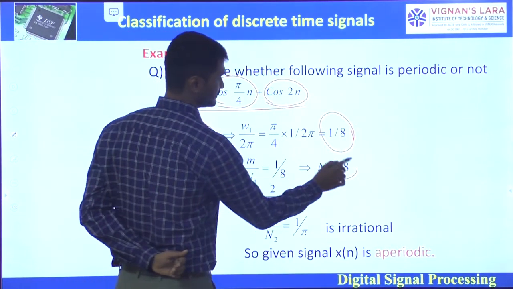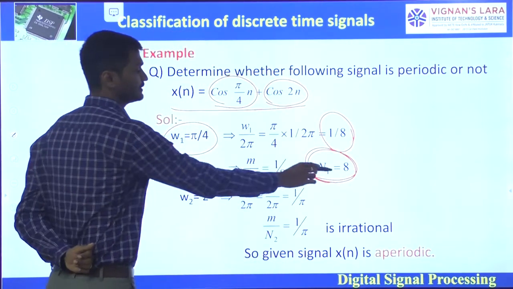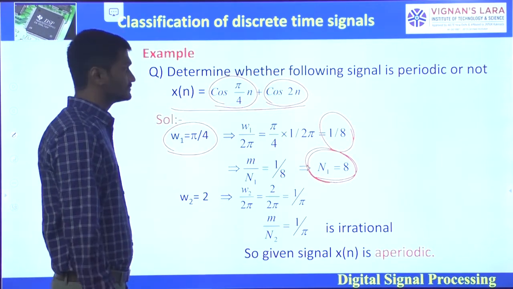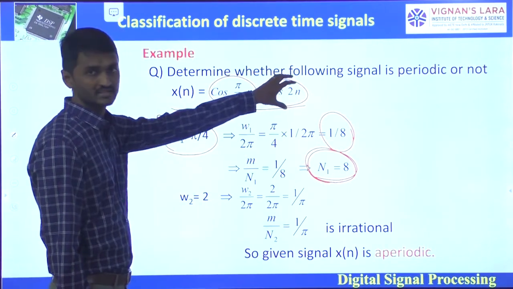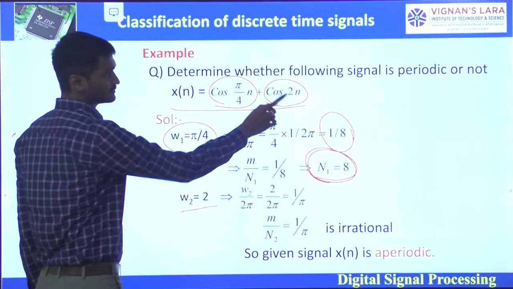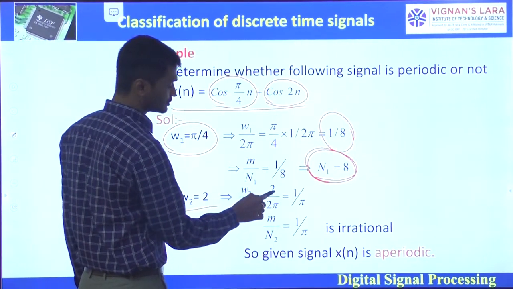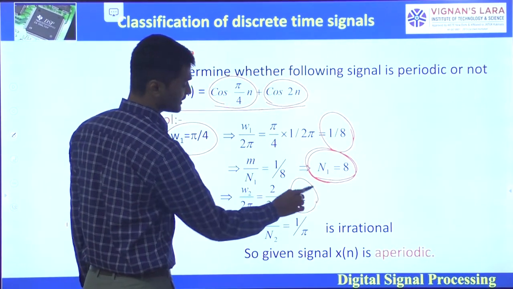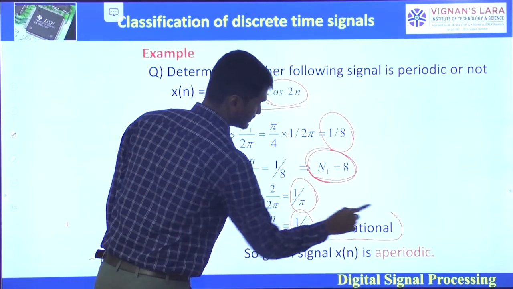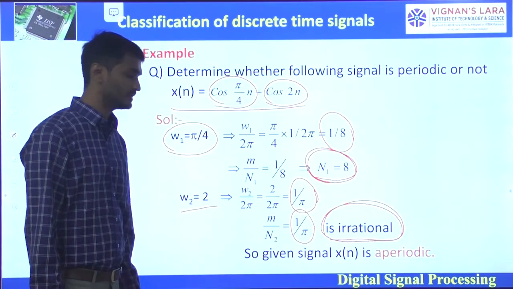So the fundamental period of the first sinusoidal is n1 equal to 8. Coming to the next one, for the second sinusoidal, omega 2 equals 2. Omega 2 by 2 pi is 2 by 2 pi, which is 1 by pi. Right. So 1 by pi is irrational. 1 by pi is an irrational number.